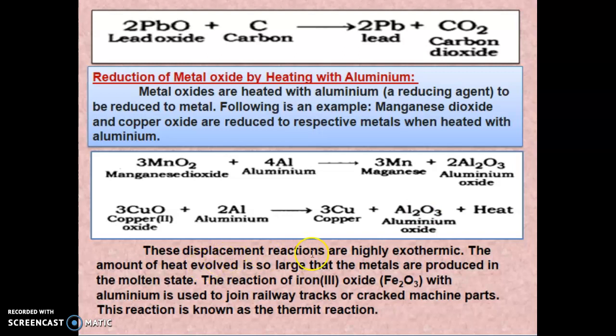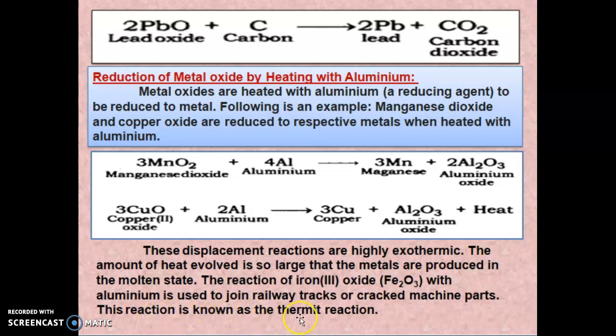So these displacement reactions are highly exothermic reactions. The amount of heat evolved is so large that the metals are produced in the molten state. The reaction of iron oxide, that is Fe2O3, with aluminium is used to join the railway track or a cracked machine part.